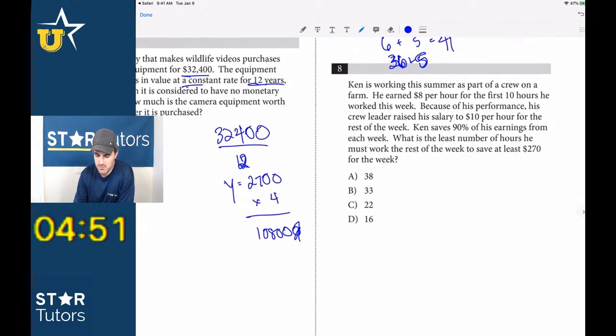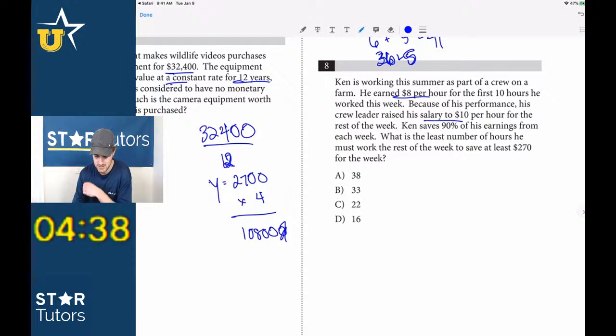Ken is working this summer as part of a crew on a farm. He earned $8 per hour for the first 10 hours he worked this week. Because of his performance, his crew leader raised his salary to $10 per hour for the rest of the week. Ken saves 90% of his earnings from each week. What is the least number of hours he must work the rest of the week to save at least $70? So he earned $8 for the first 10 hours, so he earned $80. Then they raised his salary to $10 per hour for the rest of the week. He saves 90% of his earnings, and we want him to save $70.